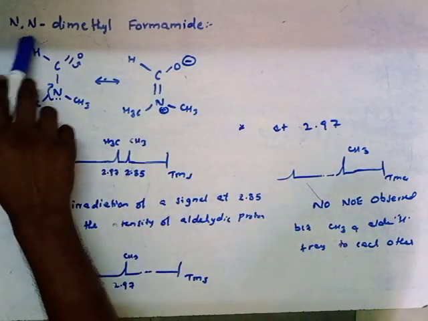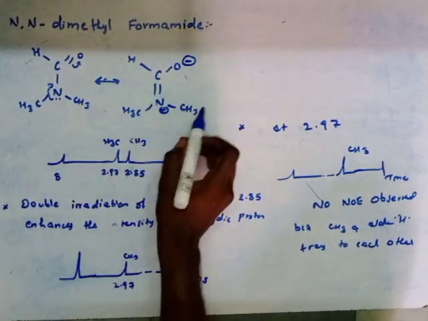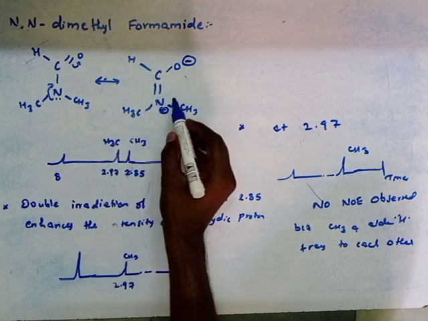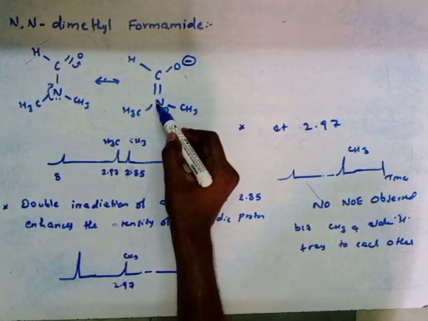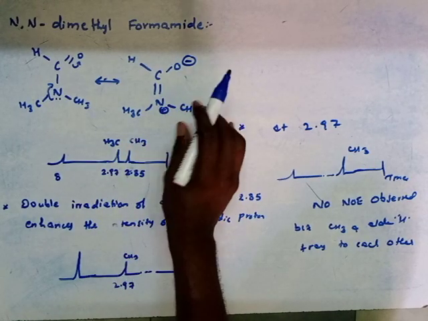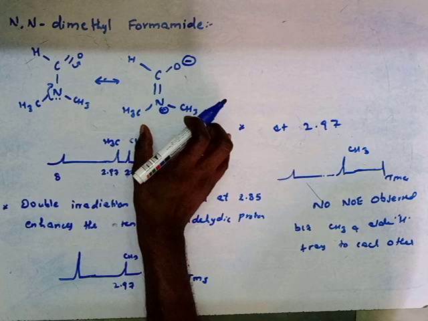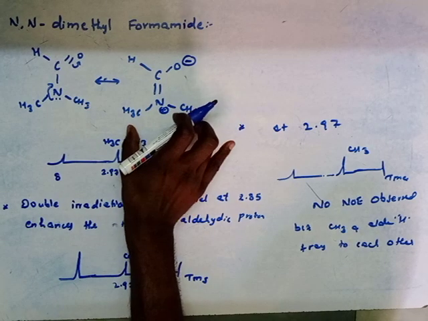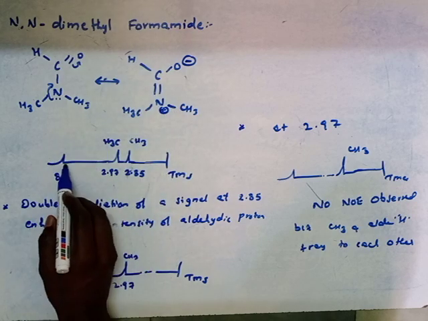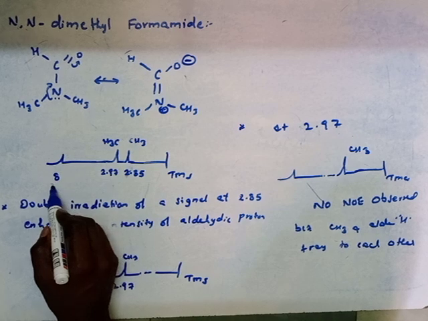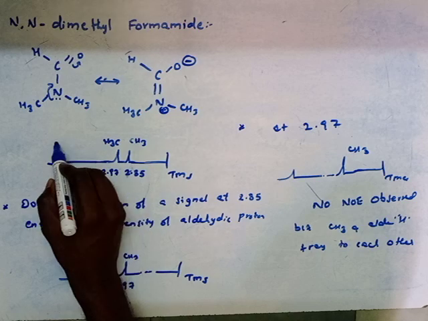The next example is N,N-dimethylformamide. Due to this resonance structure, it will give 3 signals. Why? Because the two methyls will give 2 signals, since the C-N bond has restricted rotation due to its double bond character. That's why these two methyl groups will give different signals, and this will give another signal. This is the aldehydic proton, and the aldehydic proton resonates at a delta value of 8 ppm.